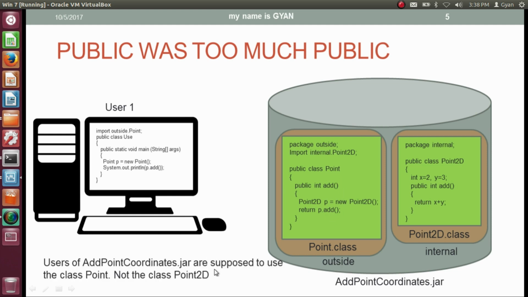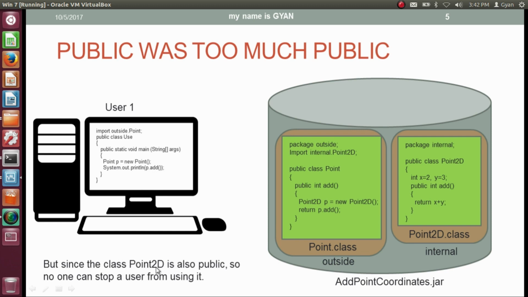Users of this jar file are supposed to use the class Point, not the class Point2D. Here user 1 created a class Use and imported the class Point from the package outside. Then in the method main of the class Use, the user of the jar file created an object of type Point. Finally, the user is calling the method add on the object whose address is stored in the reference variable p. But since the class Point2D is also public, no one can stop a user from using it. The class Point2D is not supposed to be used by this user, but since it is public, this user can use the class Point2D.